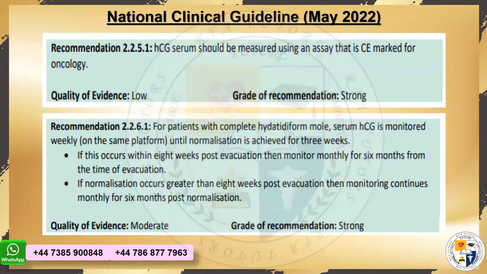If you remember my molar pregnancy session of MRCOG part 2, I told you that this is the gray zone in RCOG. They don't tell us how frequently we need to do human chorionic gonadotrophin. Do you remember? This part is short of information in RCOG. Yes, we do take it from the strategy, but we don't have it in the Green Top guideline how frequently we need to measure HCG. However, they do say that if it becomes normal within 8 weeks, then the follow-up is going to be 6 months, right?